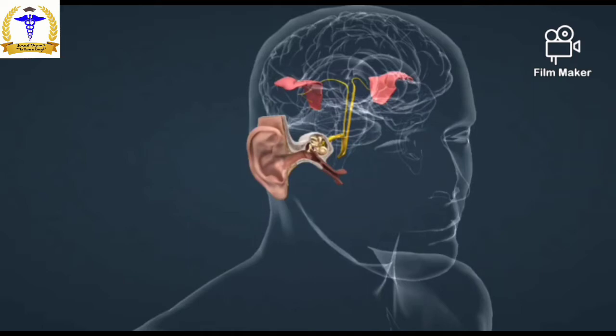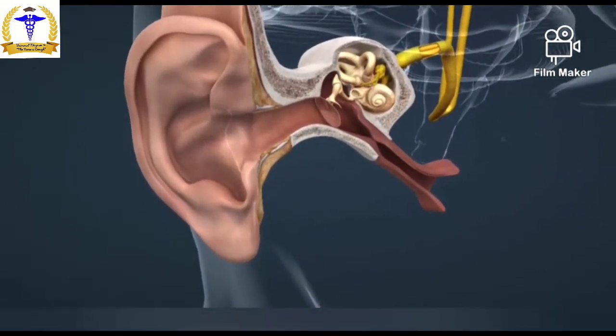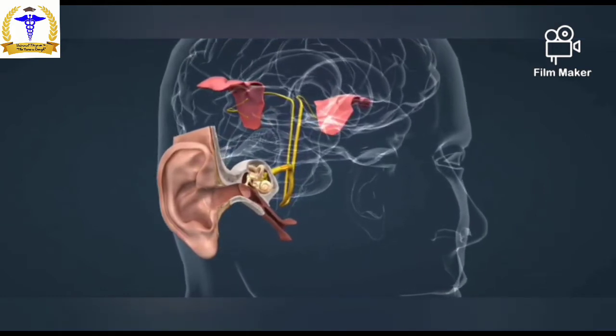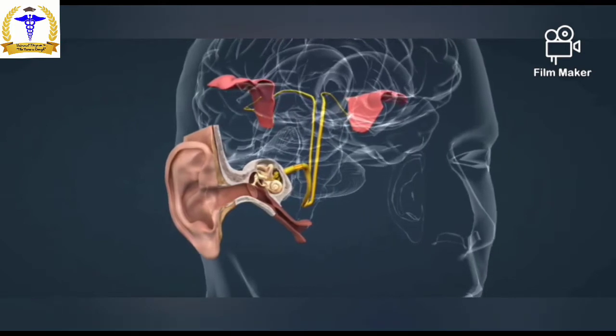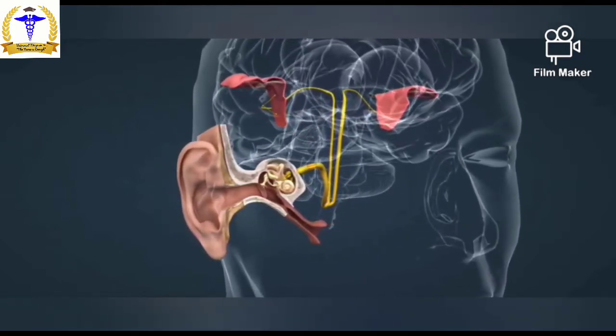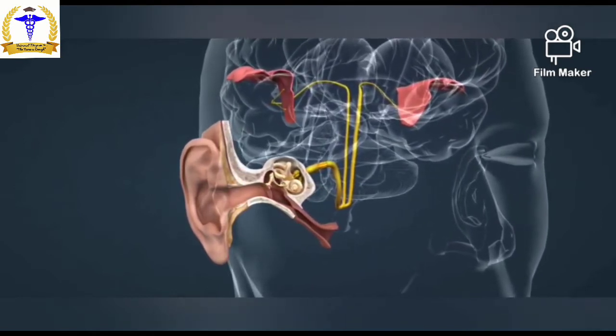Today we are going to learn about the mechanism of hearing. Now let's begin. Sound is the vibration of air perceived by our ears. Healthy ears can perceive sound waves of frequencies from about 20 to 20,000 Hz. This range will become narrower due to aging or noise exposure.